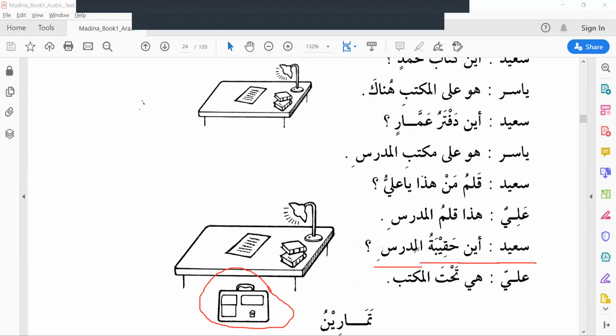Where is the teacher's briefcase? Here, under the table, correct? So here it is tahtal maktabi, under the table.